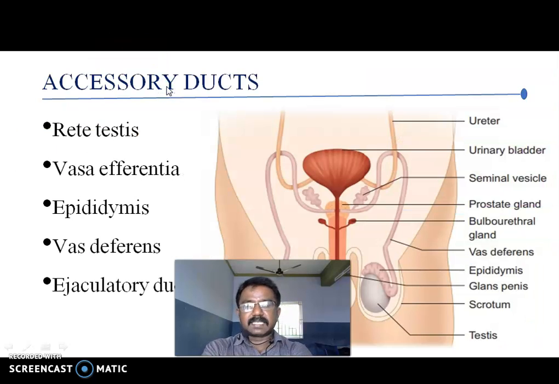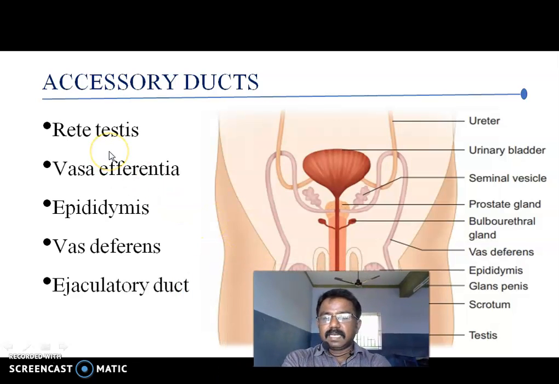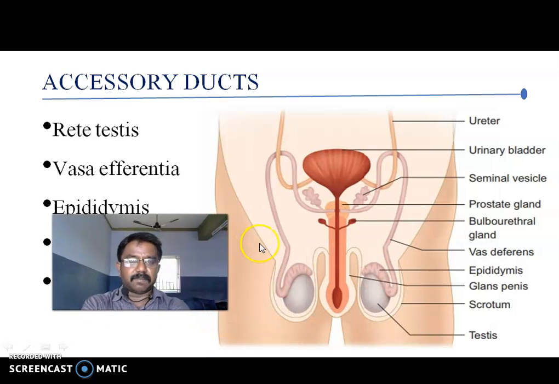Next, accessory ducts: rete testis, vasa efferentia, epididymis, vas deferens, ejaculatory duct. These five are called accessory ducts. See the diagram. This is the ureter, going to the urinary bladder.